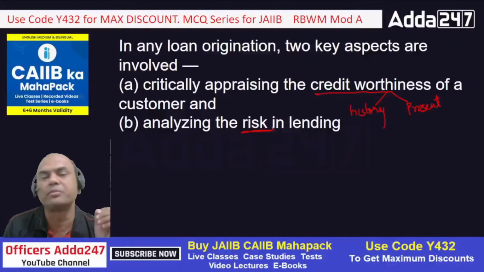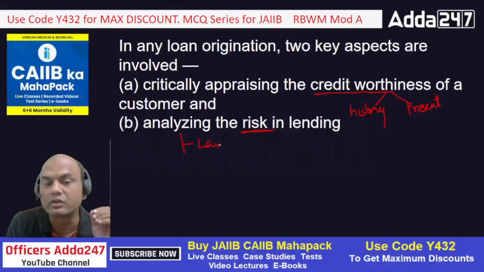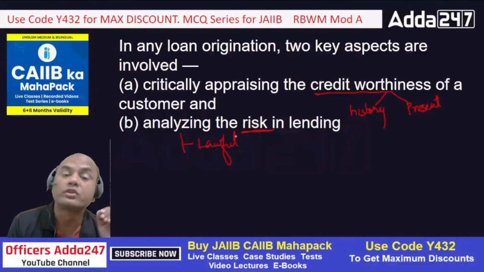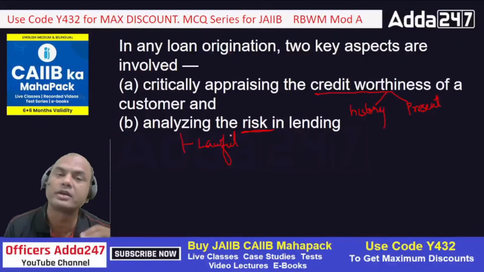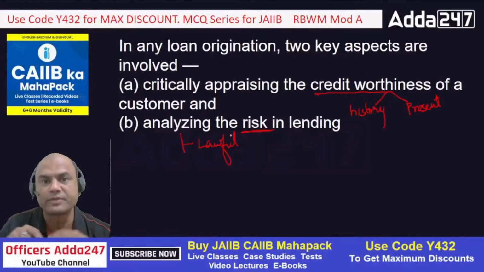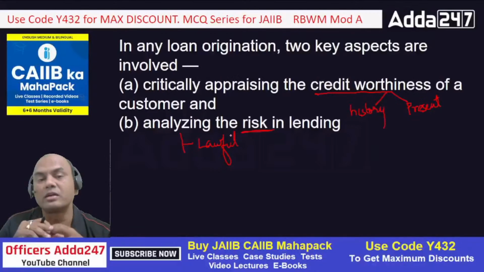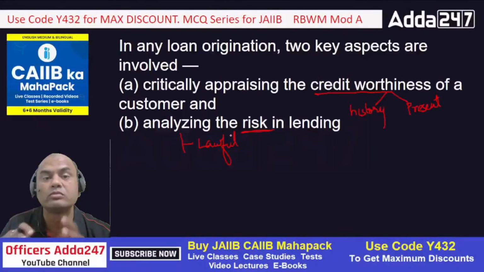See, a risk means what? The important part over here is we have to check whether that loan is being taken for a lawful purpose. Lawful. Okay. So how do you know whether any loan is taken for a lawful purpose? Here, if somebody is buying a new house, it can be considered a lawful purpose. But if somebody is planning to start a business for guns manufacturing or something related to drugs, then this we need to check.